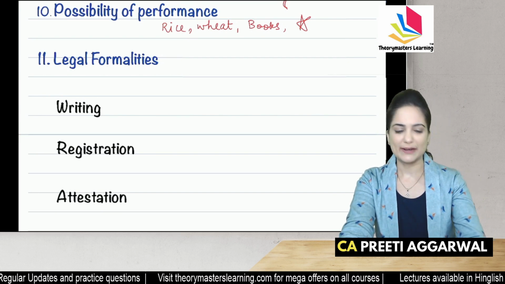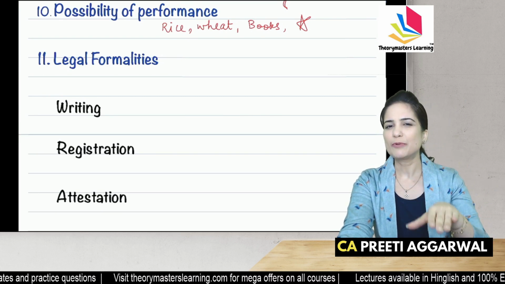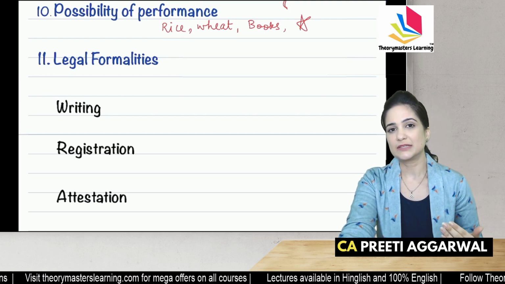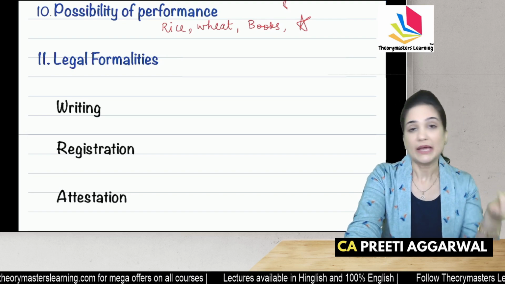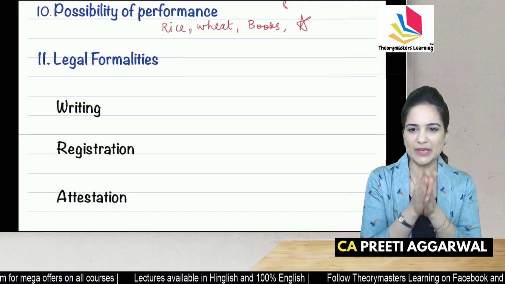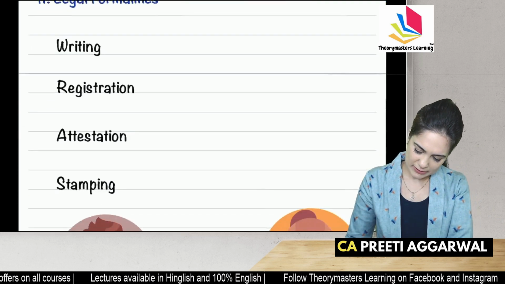Actually, if you see the Bare Act, all these 11 points are not given under a valid contract. But I have framed the answer from the exam point of view. In case a question is asked on this, you need to write all the 11 points, okay? So that is how we have framed the answer.